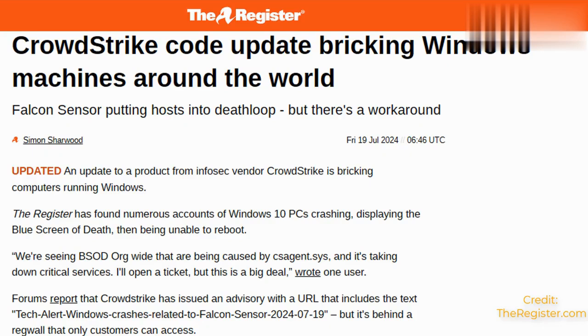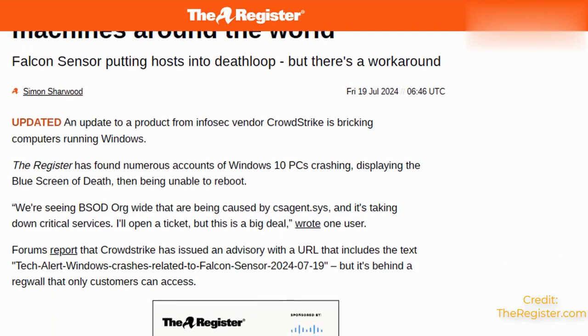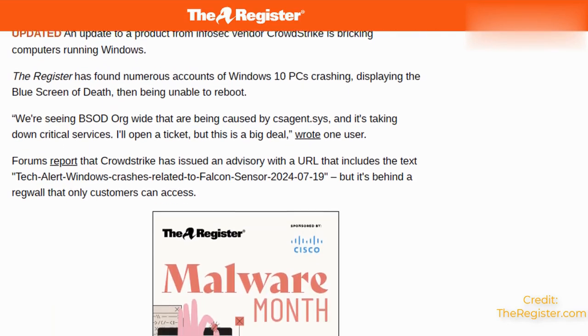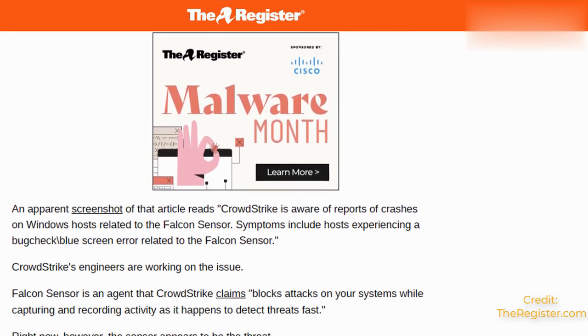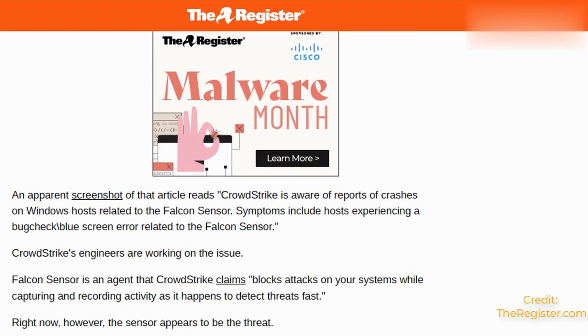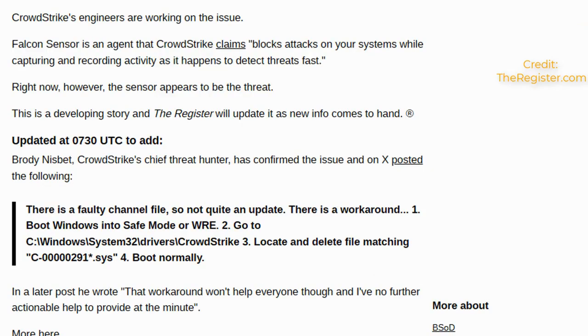The Register said that a CrowdStrike code update is bricking Windows machines, and they also go on about what has actually happened. There's lots of other news outlets that have reported issues with the Falcon sensor. It's an agent that CrowdStrike claims blocks attacks on the systems. So there's also a little update here which they've posted on their site. I'll leave a link for that in the video description.